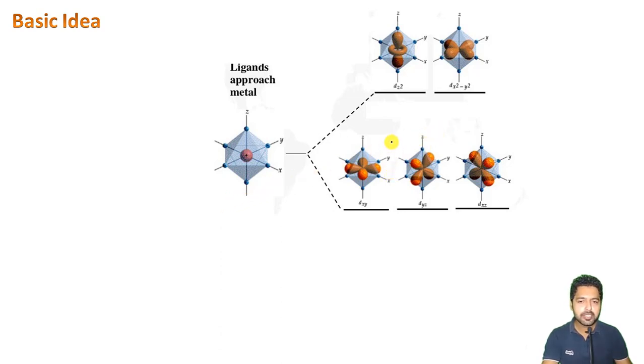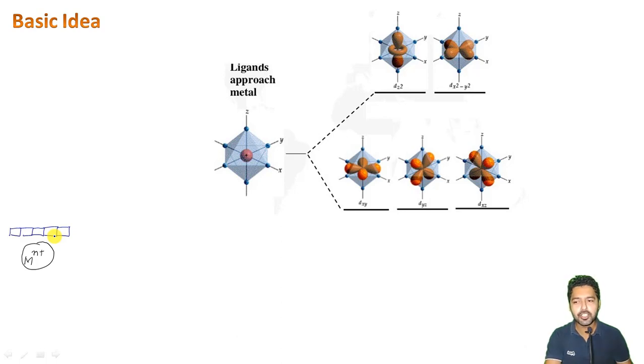But before this splitting can actually take place, when some metal ion, M n positive, is present in the isolated gaseous state, the d orbitals, I mean the dxy, dyz, dzx, dx square minus y square, as well as the dz square, all these orbitals were degenerate, or they have the same amount of energy.